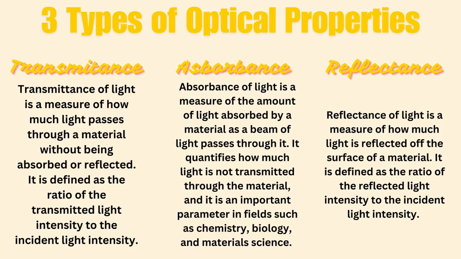First is transmittance. Transmittance of light is a measure of how much light passes through a material without being absorbed or reflected. It is defined as the ratio of the transmitted light intensity to the incident light intensity.